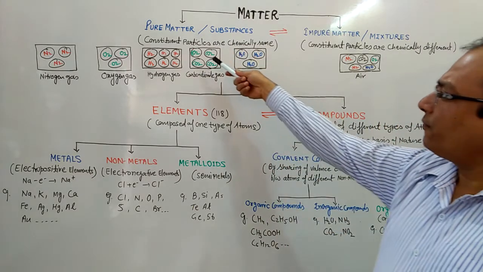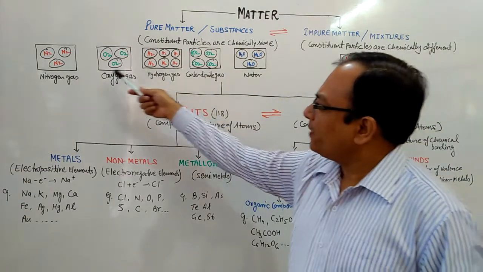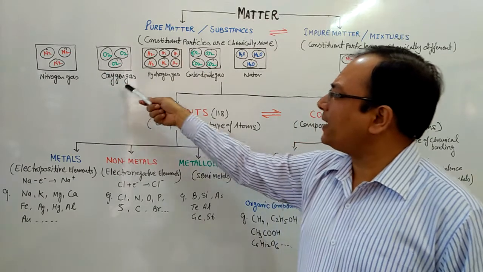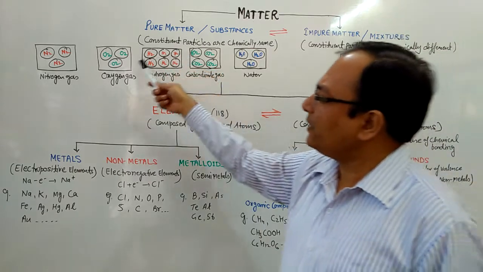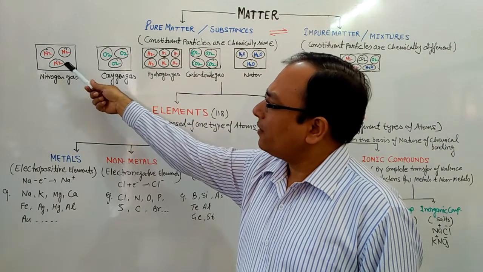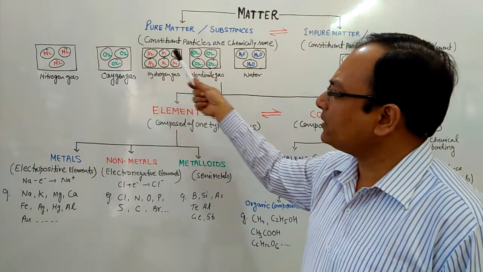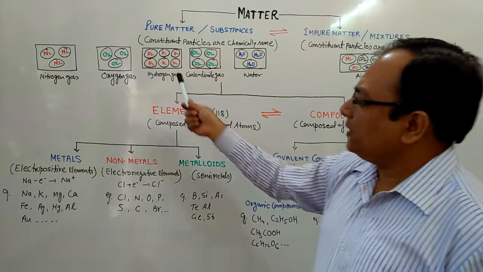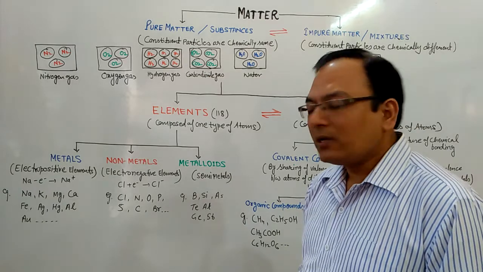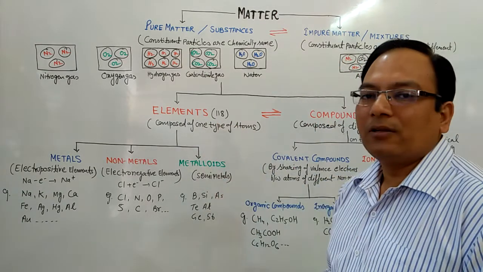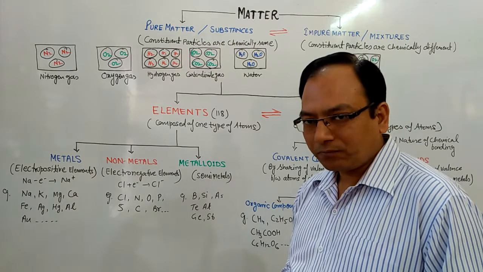Students, let's first discuss pure matter. In this case, you can see that nitrogen gas, oxygen gas and hydrogen gas are examples of pure matter, each consisting of only one type of atom. This is composed of nitrogen atoms, this of oxygen atoms, this of hydrogen atoms. This type of pure matter, composed of only one type of atom, is known as an element. Elements are the basic form of matter, which cannot be further simplified.